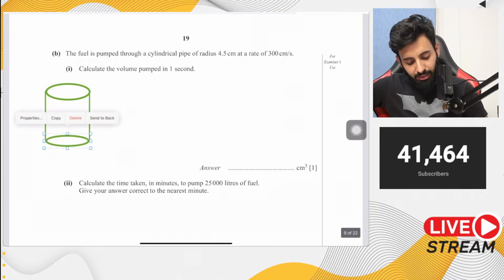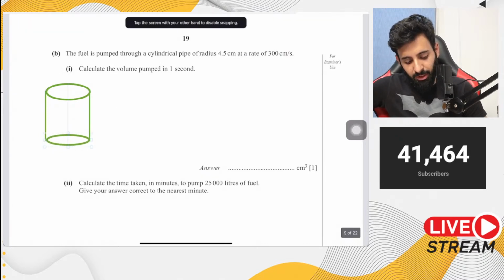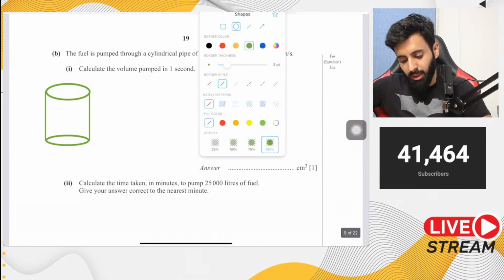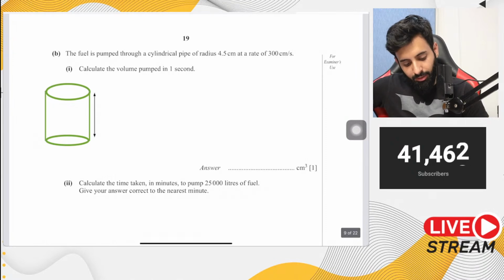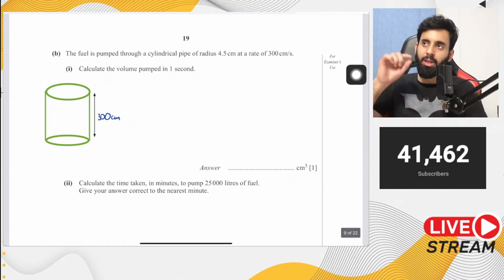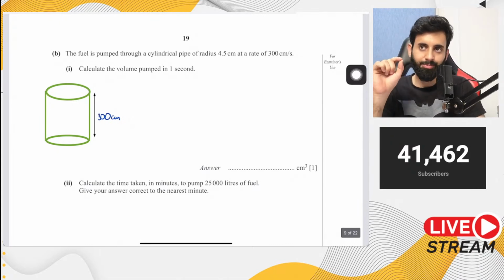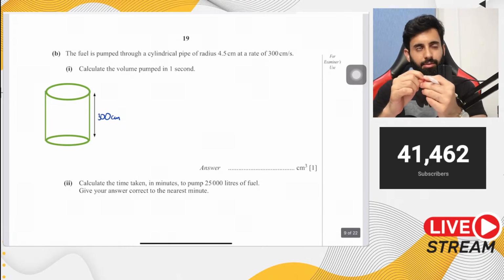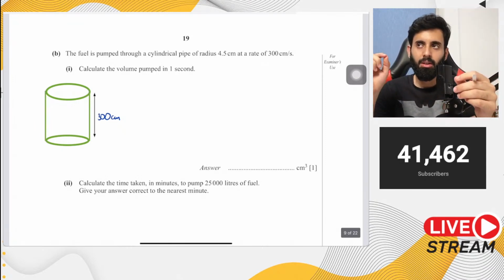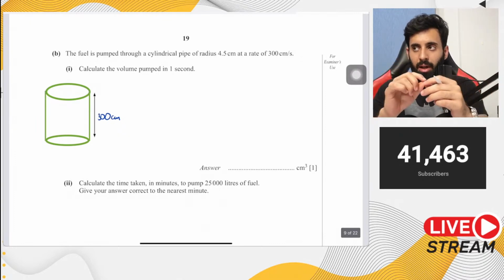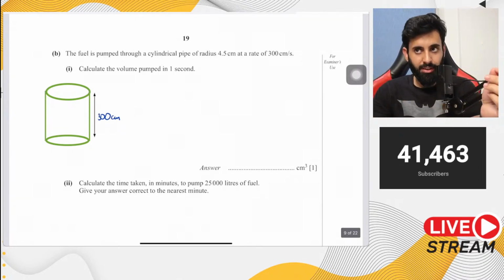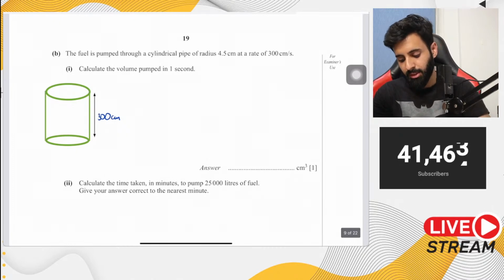अगर मैं 1 second में देखूं तो 1 second में basically the amount of water that will pass through will have a height of 300 centimeter. Why? Because that's what the rate is. Every rate, if let's say you make a point, okay, if let's say you make 2 points on a cylindrical pipe, okay. Now the amount of seconds, and let's say the 2 points are 300 centimeters apart. Okay, I'm just telling you what this basically means.